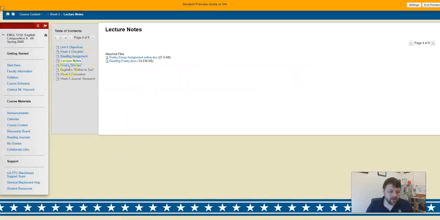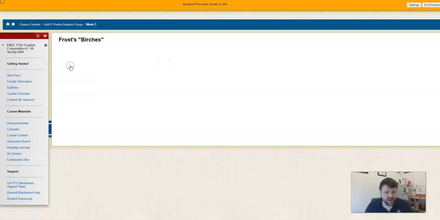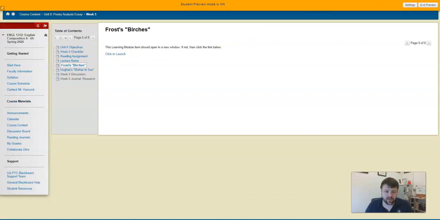From there on, you'll notice in week 5 you've got a discussion and a journal, as usual. But right here you have your Frost, Birches. That's where you can launch it. It blocked a pop-up on my computer, so I have to launch it individually there. And then Mother to Son. Those are the two that are on a web link from the Poetry Foundation. The other two are found in the textbook. But frankly, if you have to look them up, you can look them up online too.